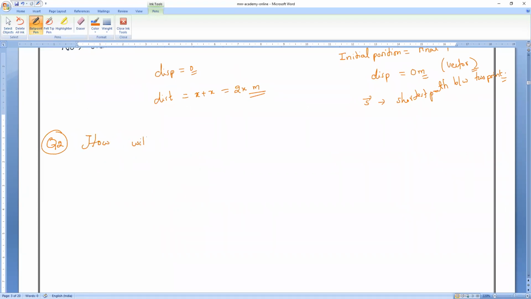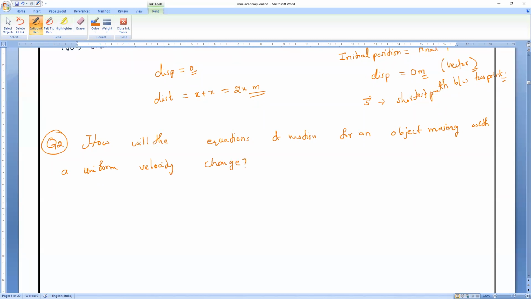How will the equations of motion for an object moving with a uniform velocity change, with a uniform velocity change.